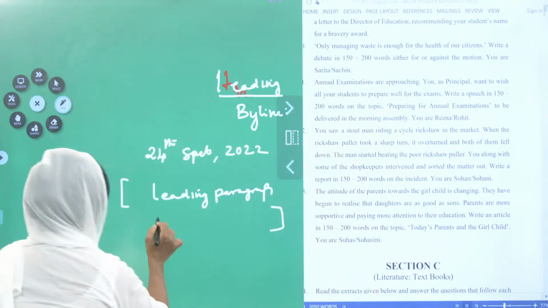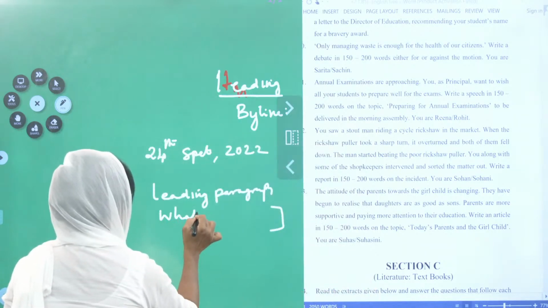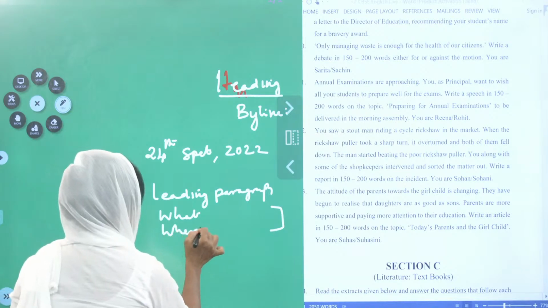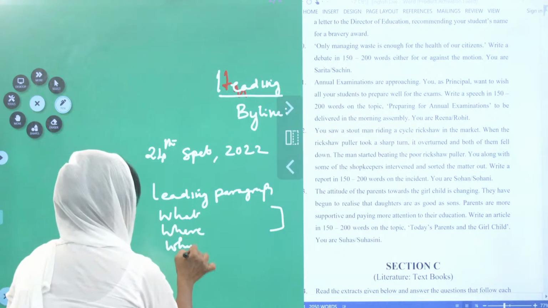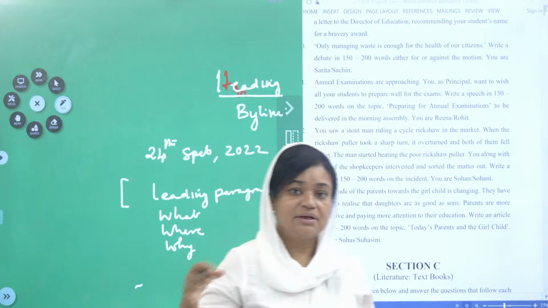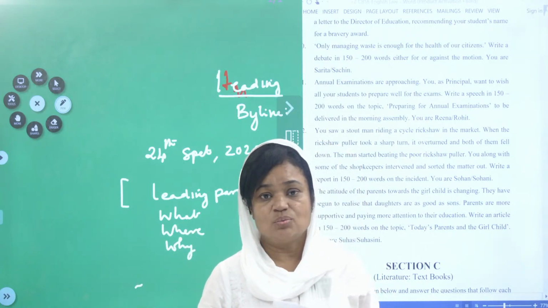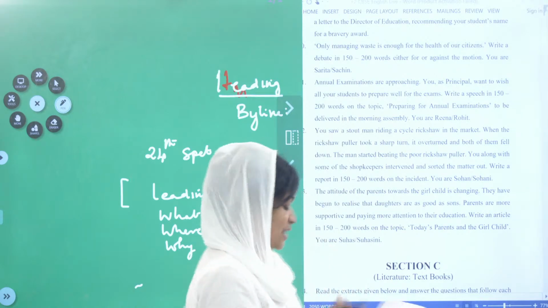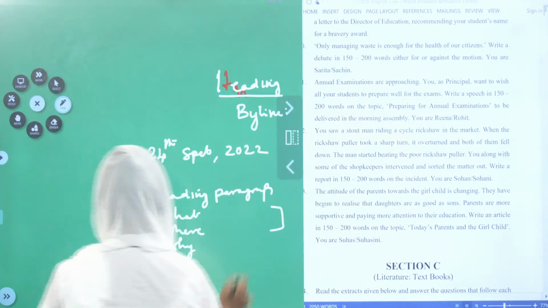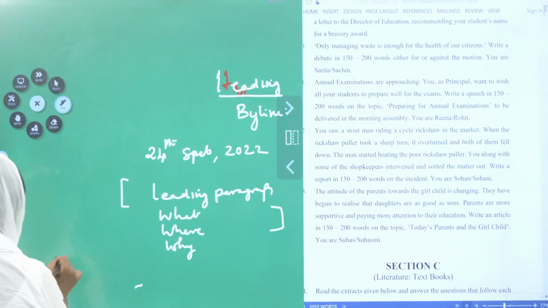You have to write what is the incident, where did it take place, why did it take place, and you can also collect the comments from the people who are watching it. So that will also be included in this paragraph, and then goes the second paragraph.